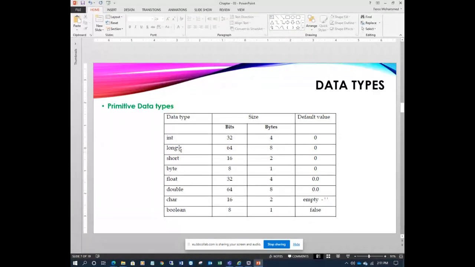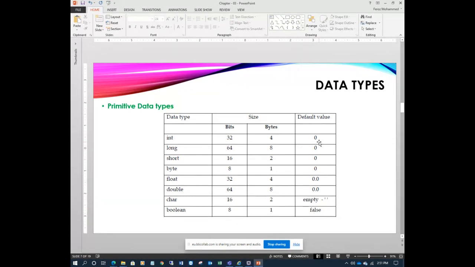So mostly we use int in integer types. In real numbers, we use double. Character is 16 bits, 2 bytes, and empty is used to represent the default value. Boolean is 8 bits, 1 byte, and the default value is false.